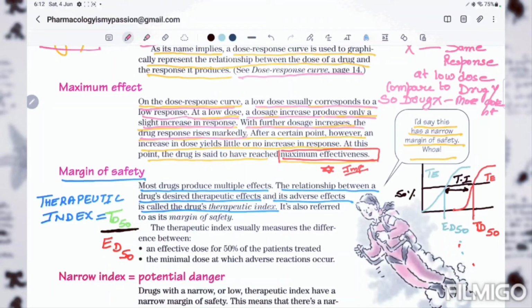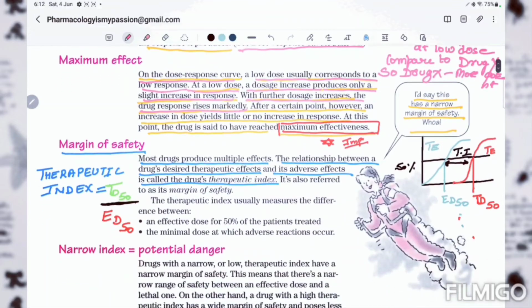So it's saying that at low dose the response is low. When we increase the dose a little, the response also increases slightly. But with further dose increases, the drug response rises markedly, which we can notice.